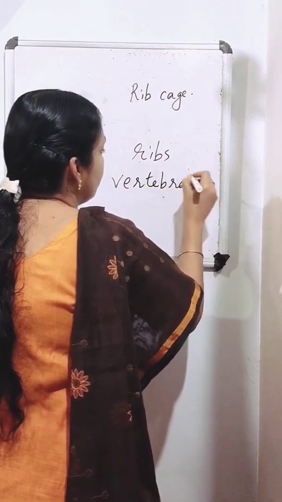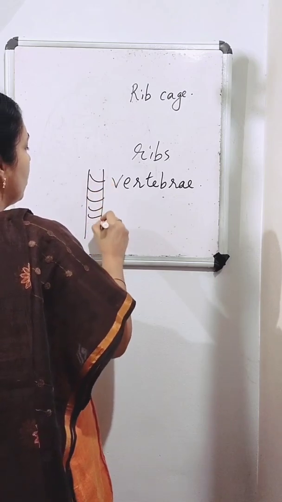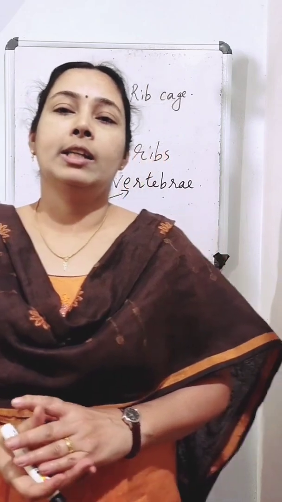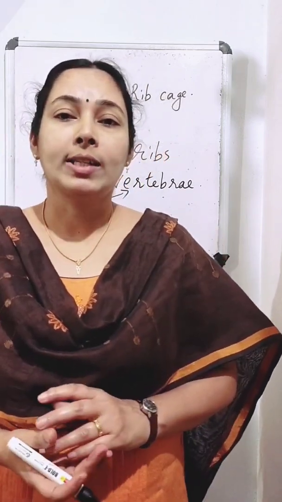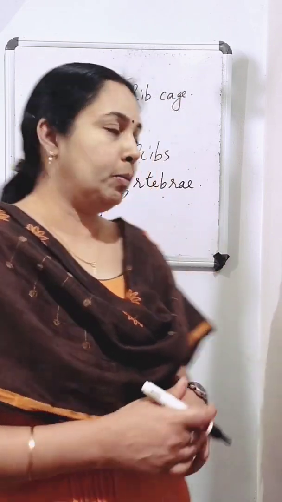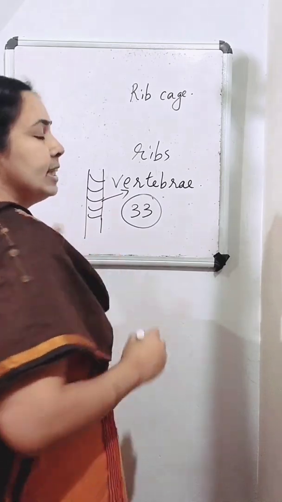If you count them, you can see that our backbone consists of 33 vertebrae.